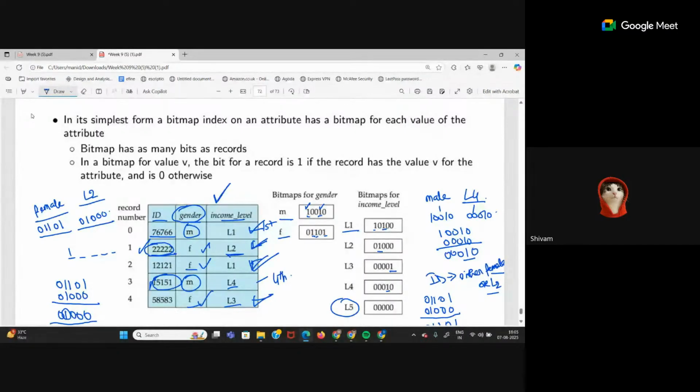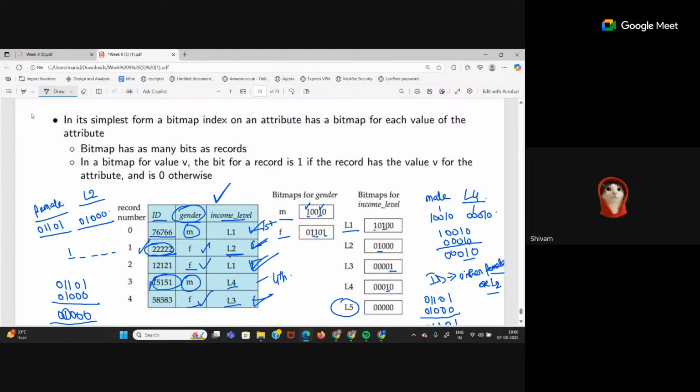What do we do with creating these bits? This gives you the power to query on multiple attributes. Like I said, I can query the ID of employees who are female having income level L2. So I am taking 2 different attributes into my query, both gender and income level, 2 search keys. But so far we had only seen 1 search key associated with each index, right? So bitmap index lets you query on multiple search keys. You can also take more than 2.